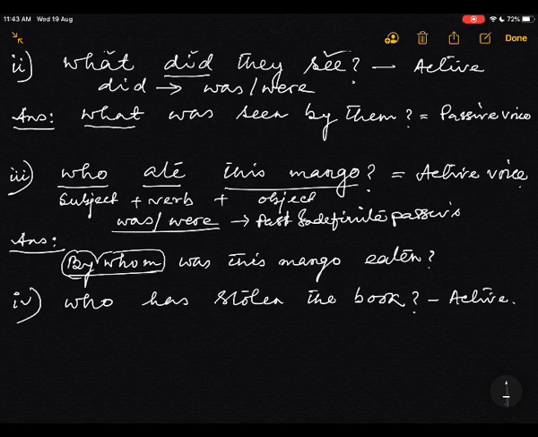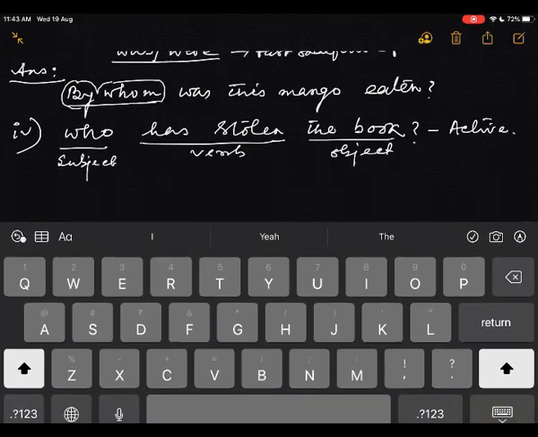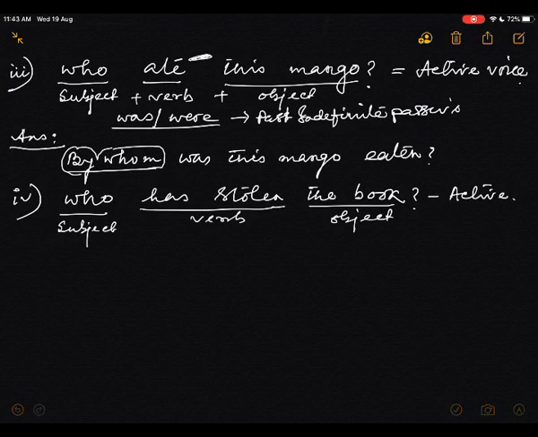He has stolen the book. Now, who is the subject? And this is the verb, and this is the object. The same type, only the tense is different. This one is past indefinite, and this one is present perfect.